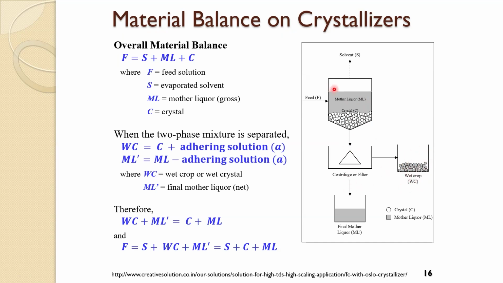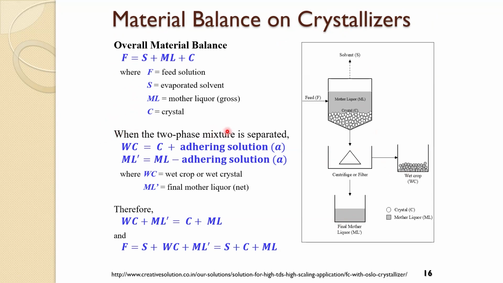And then what is separated is, of course, the final mother liquor. Why is it ML prime and not just ML? Because the mother liquor here is more than the mother liquor in here. So you can see for the material balance, the feed is equal to the solvent plus the wet crop plus the mother liquor.